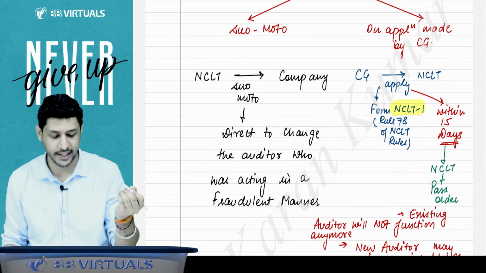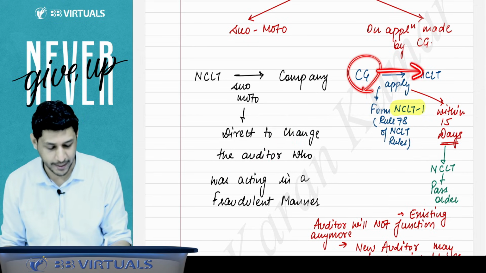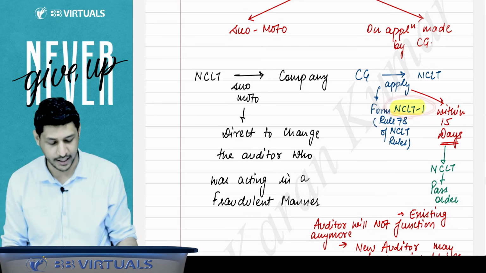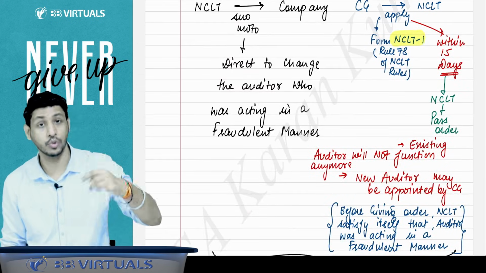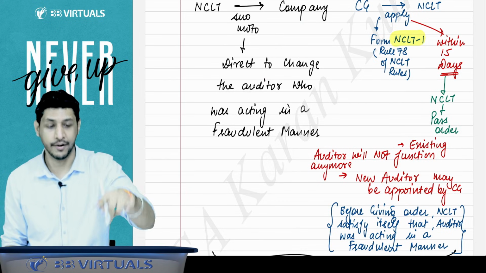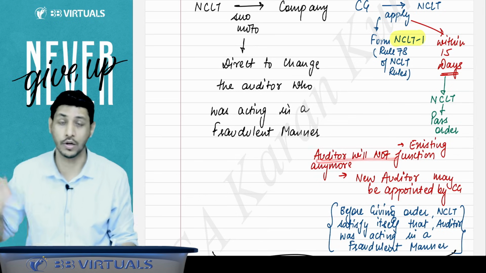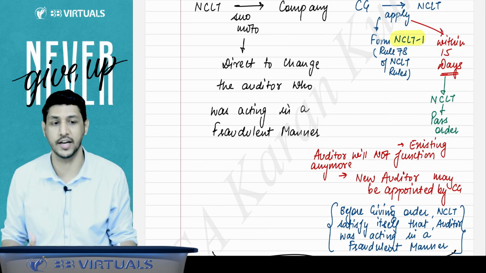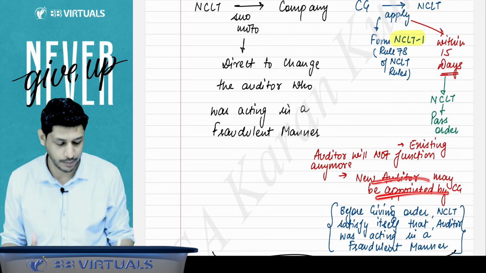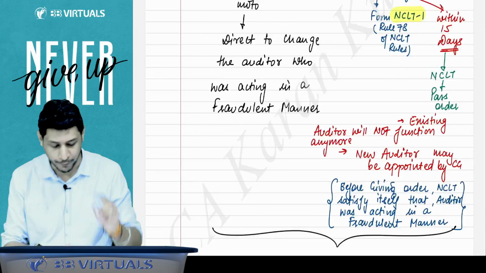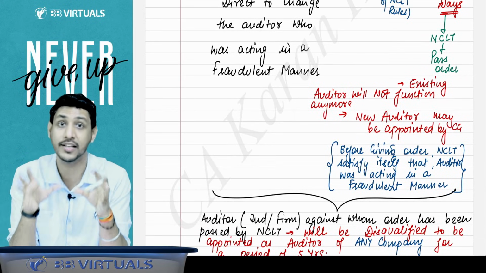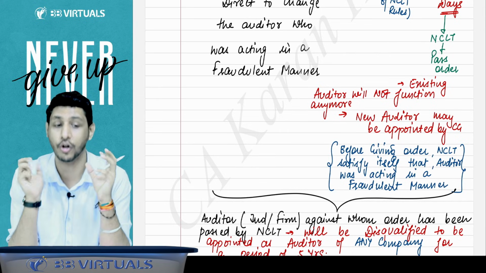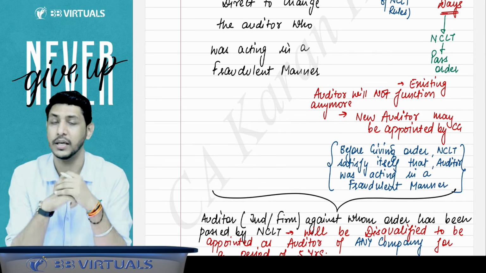Suo moto, NCLT can order. Even if the CG applies to the NCLT in the form number NCLT 1, within 15 days NCLT passes the order to the company to change your auditor, and when this order is passed, the auditor who was functioning will not be able to function anymore, and the new auditor will be appointed by the CG. But before giving this order, NCLT must satisfy itself whether the auditor was actually working in a fraudulent manner or not, and a reasonable opportunity of being heard must be given to him.